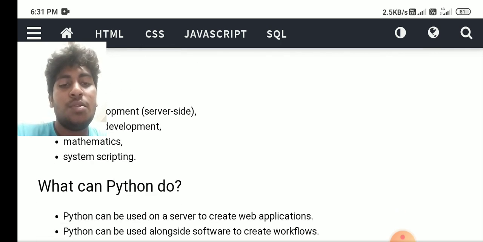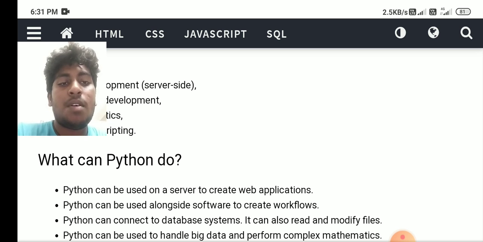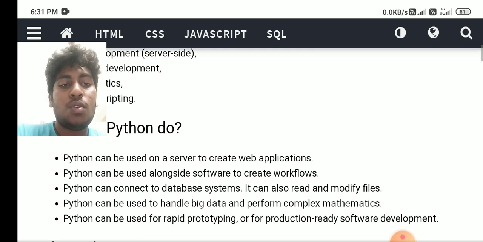What does Python do? Python can be used on a server to create web applications. Python can be used alongside software to create workflows. Python can connect to database systems. It can also read and modify files. Python can be used to handle big data and perform complex mathematics. Python can be used for rapid prototyping or for production-ready software development.